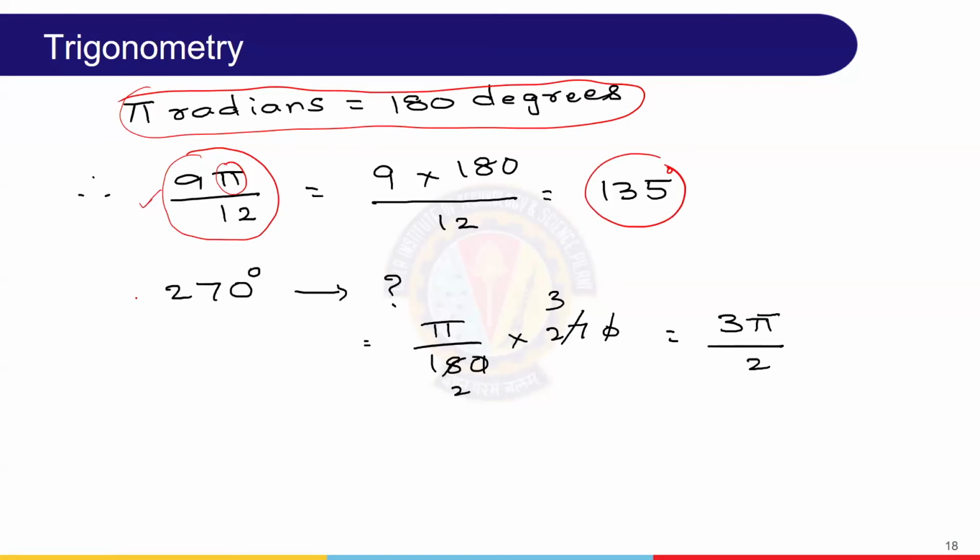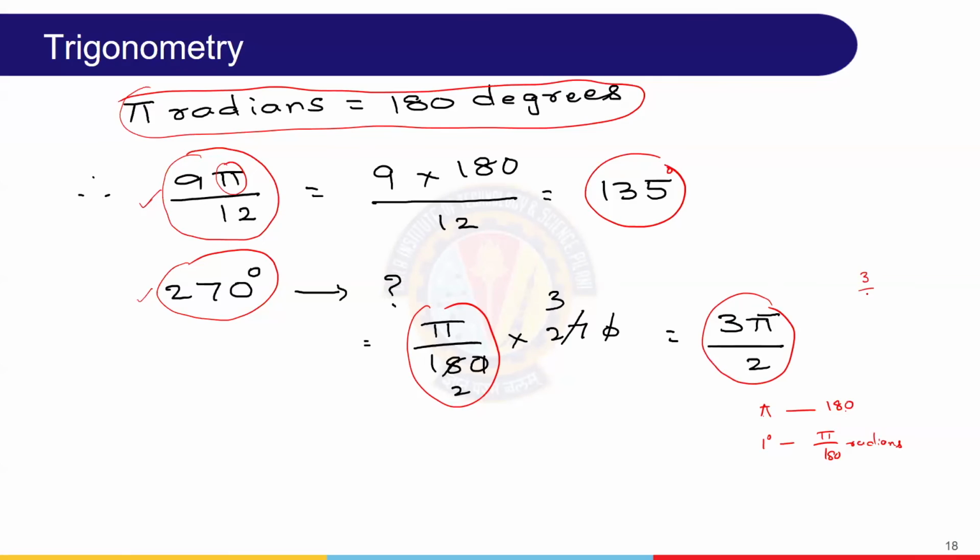Similarly, 270 degrees. Here reverse. 270 degrees we need to express in terms of pi by 8. How to have it now? This is where 1 degree equal to pi by 180. So 180 degrees equal to pi radians, 1 degree equal to pi by 180 radians. So therefore now you can see here pi by 180 into 270. Simplification gives 3 pi by 2. You can verify whether this conversion is correct or not. Pi is 180, so half of it is 90, into 3, 270. So like this we can verify.